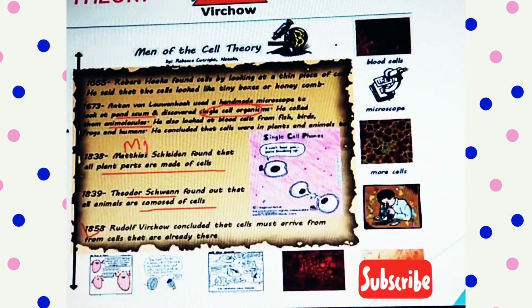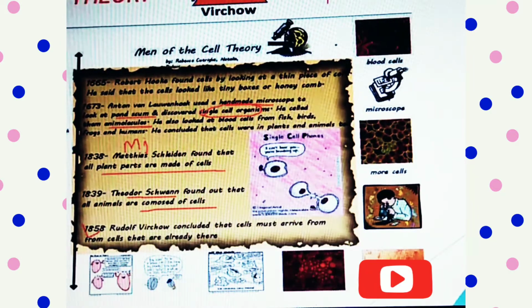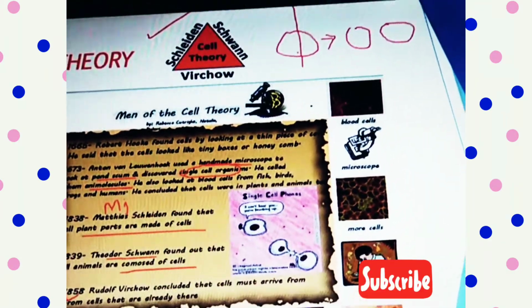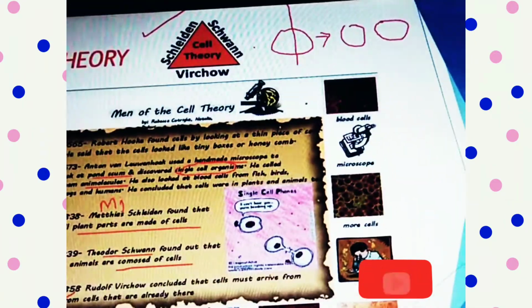Suppose this is a cell, so when it has to divide, it divides in this form and contributes to the formation of two different cells. So it means cells arise from pre-existing cells. This is a cell.